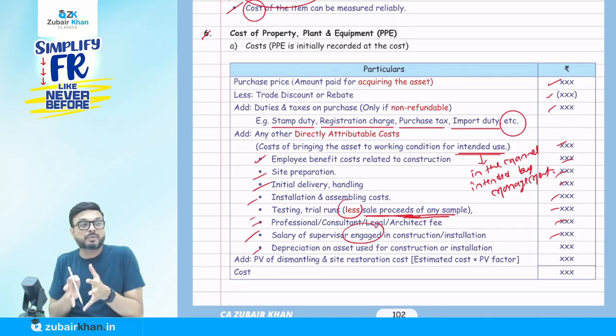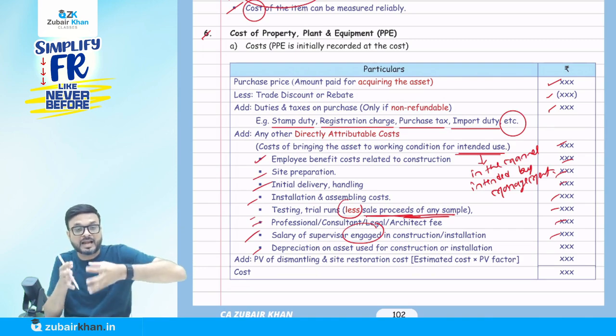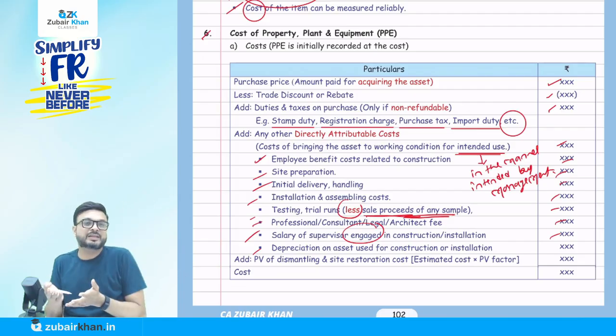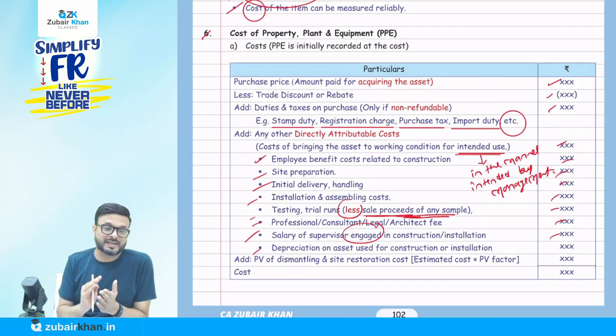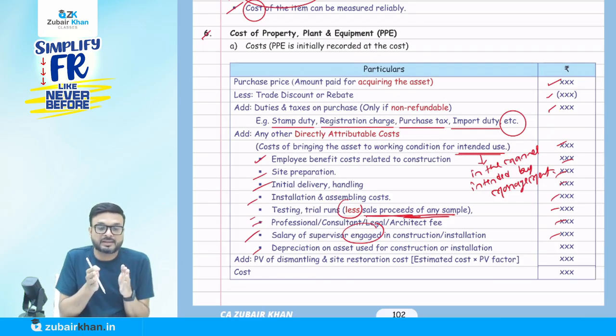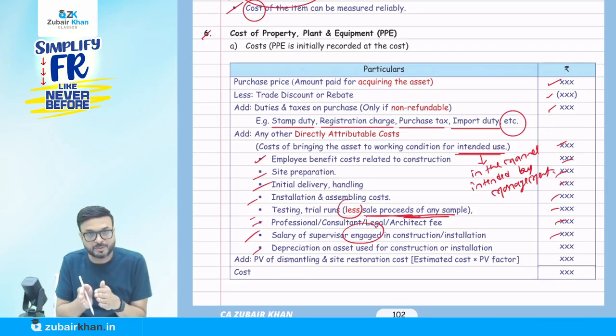Suppose I have one PP I am using to do the construction of another PP. So the depreciation of the PP that I am using for the construction of another PP is also added to the cost of the other PP. It's a revision lecture, so I could say many points, but the logic is that if I'm using this asset to create another asset, the depreciation should be added to the cost of the other asset, because this asset is not helping me generate revenue. So there is no logic to charge the depreciation of this asset to the P&L account. They are not generating revenue; they are generating another asset, so the depreciation is added to the cost of that other asset.